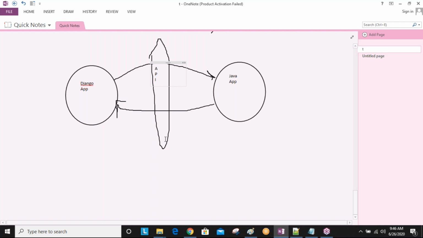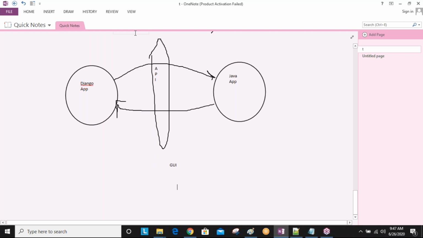Okay. Now this is one application and this is one application. For app to app communication, an API is required. As a human being, from one human being to an application, a GUI is required. GUI stands for graphical user interface. For example, this is the GUI, and one human being is there.